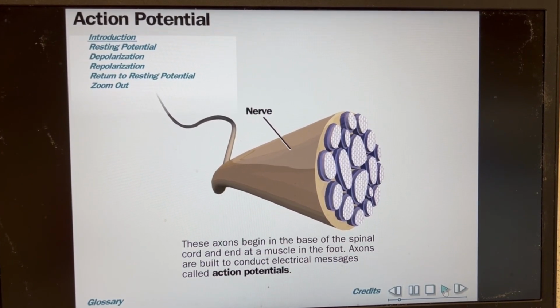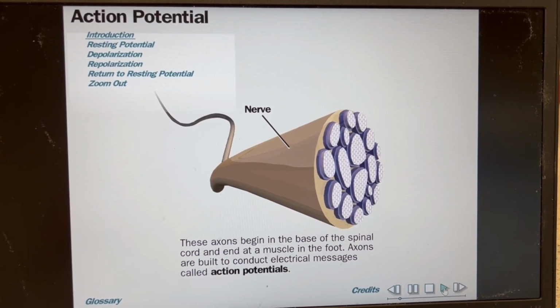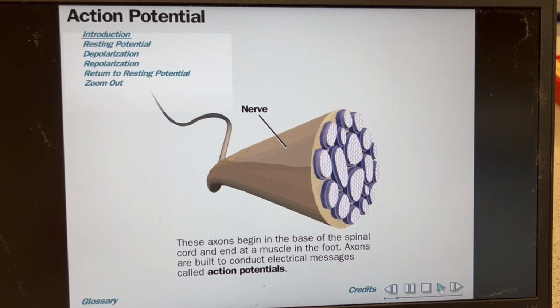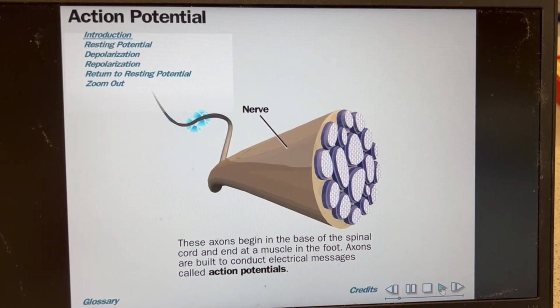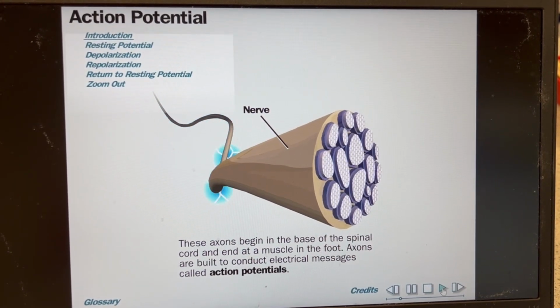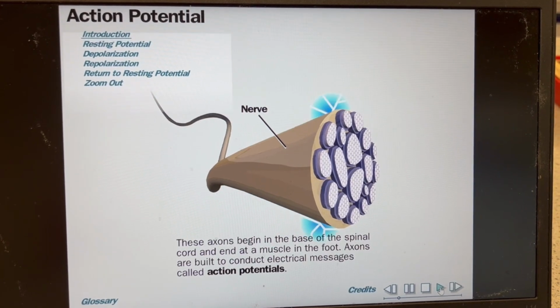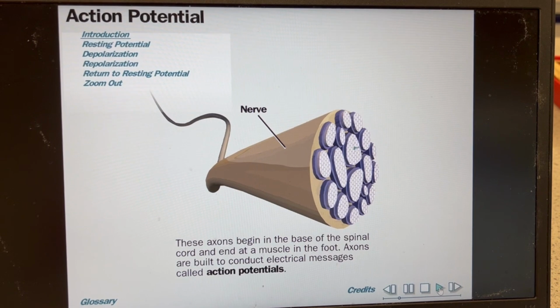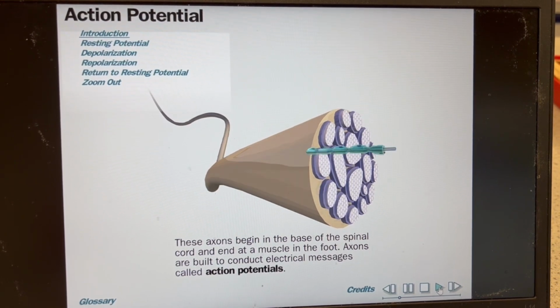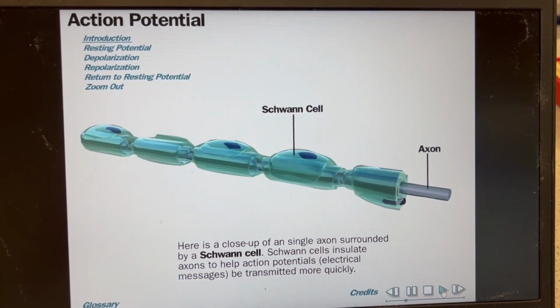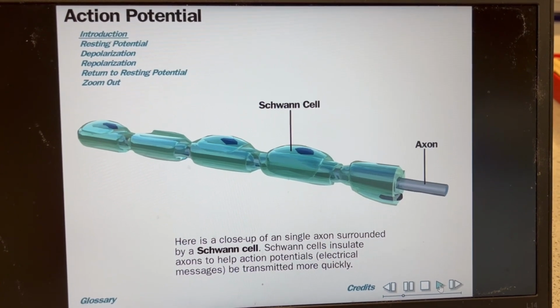Just some terminology now. So the message is transmitted from the brain to the foot by neurons. These are also known as nerve cells. A group of neurons bundled together is called a nerve fiber or nerve. Each neuron has a long extension called an axon that transmits this message or action potential.